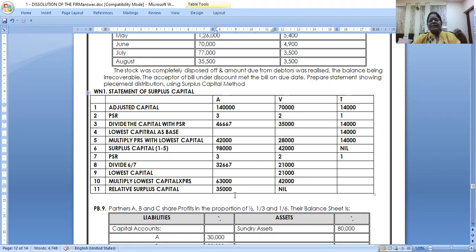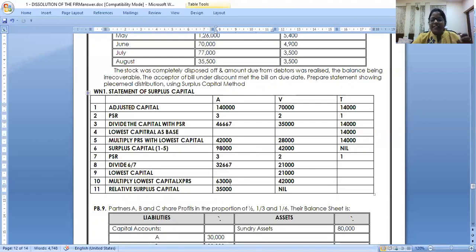So I will pay 35,000 to A. Till I pay 35,000 to A, I will not go to B and C. Once I pay 35,000 to A out of 98, obviously A's capital will become 63. And B's capital is 42. Now look at 63 and 42. Is it in 3:2 ratio? Yes. So I will pay 1,05,000 to them.